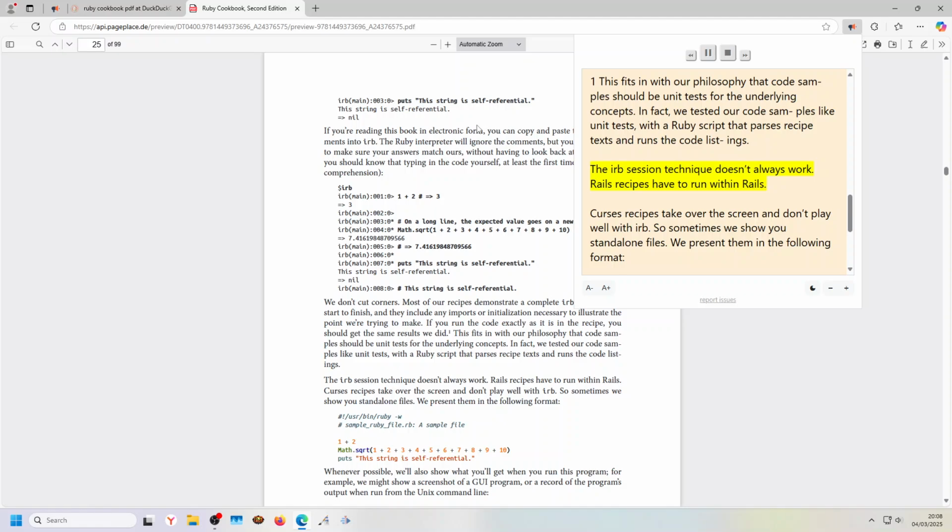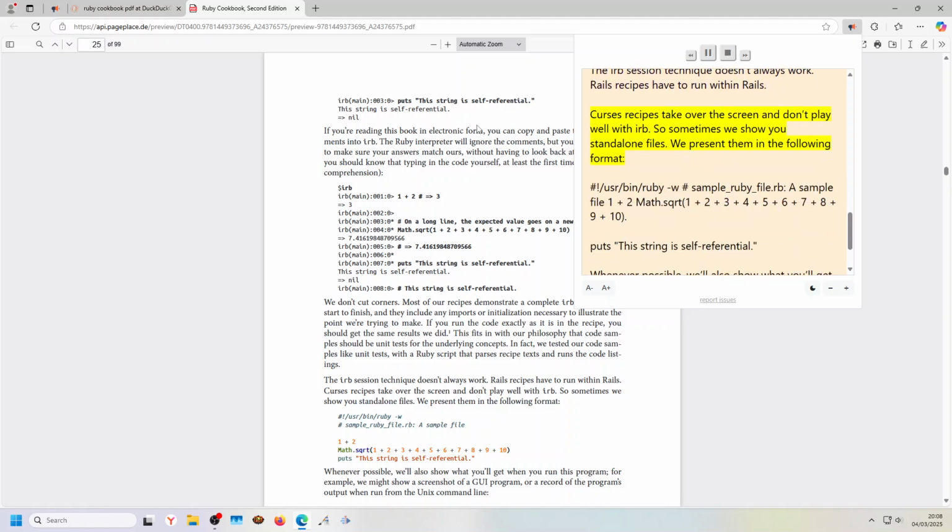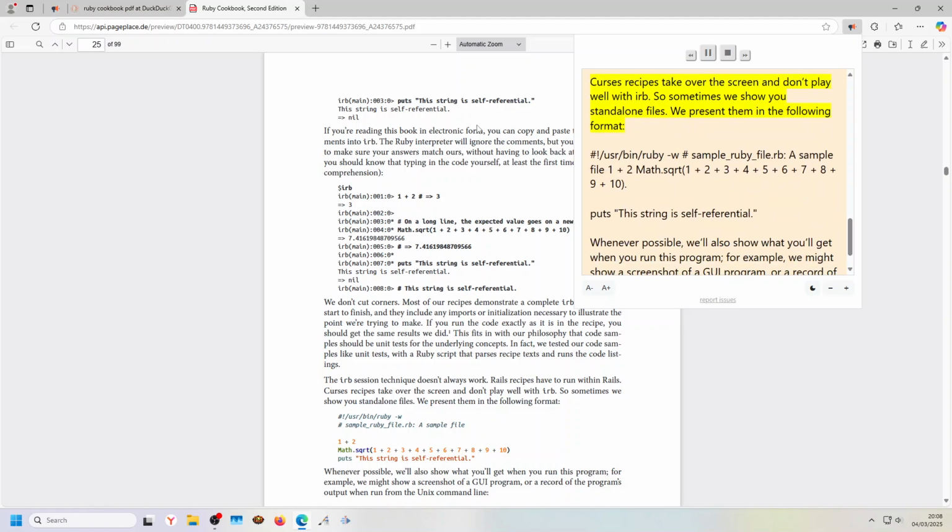Rails recipes have to run within Rails. Curses recipes take over the screen and don't play well with IRB. So sometimes we show you standalone files. We present them in the following format. #!/usr/bin/ruby -w # sample_ruby_file.rb: A sample file. 1 + 2. Math.sqrt(1+2+3+4+5+6+7+8+9+10). puts "This string is self-referential."